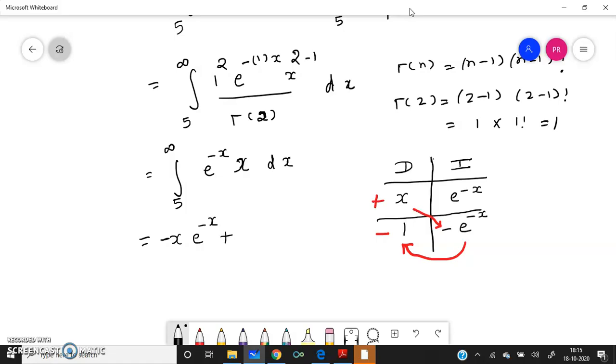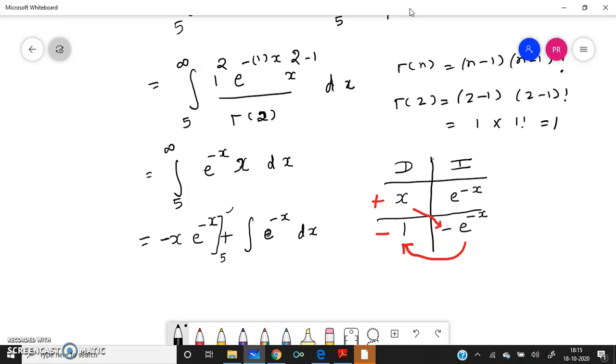So I will write plus the integration of e to the power of minus x dx. Now we will substitute the limit.